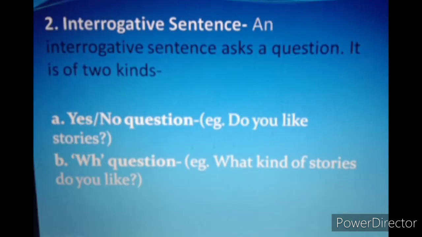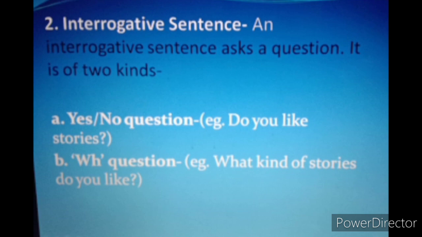Second is interrogative sentence. Now what is an interrogative sentence? An interrogative sentence is basically when you ask a question, and it is also of 2 kinds. See, the word interrogative means when you inquire something, when you ask something.